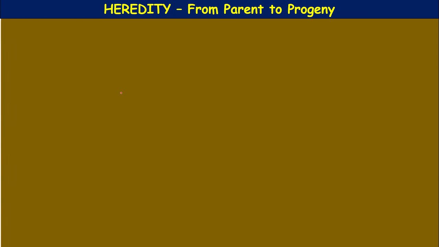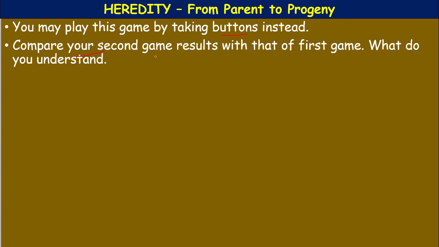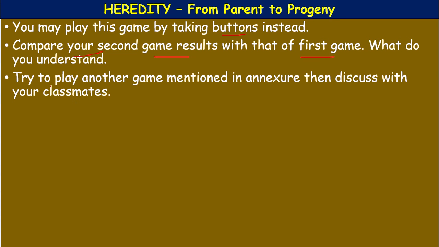The activity which we have done in yesterday's session, the same activity we can do with the help of buttons instead of the long strip and short strip. You may play this game by taking the buttons instead. Compare your second game result with that of the first game. What did you understand? Try to play another game mentioned in the annexure at the end of the textbook, then discuss with your friends. Parent to progeny.